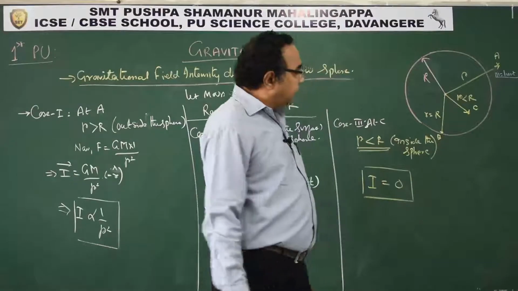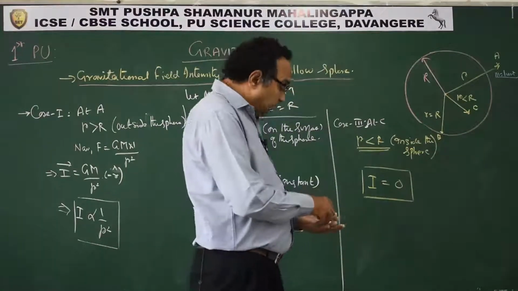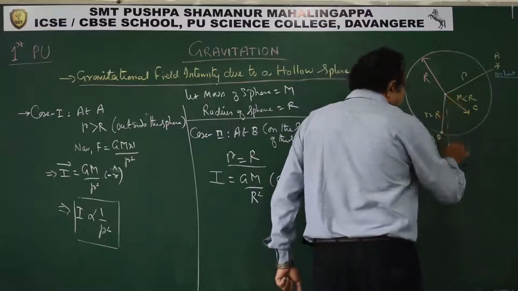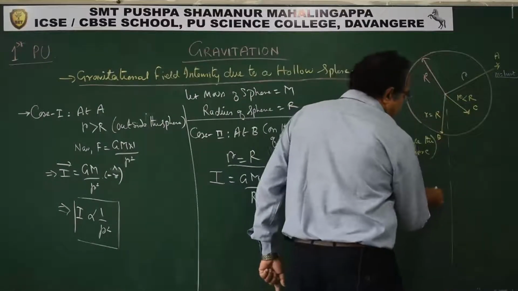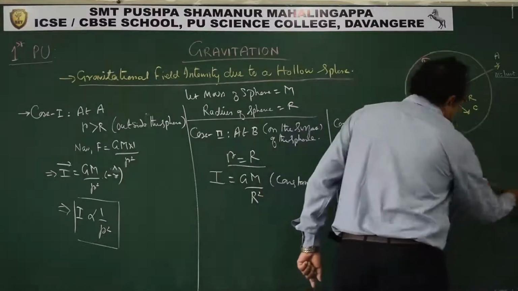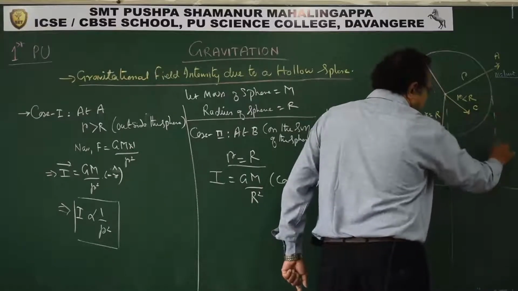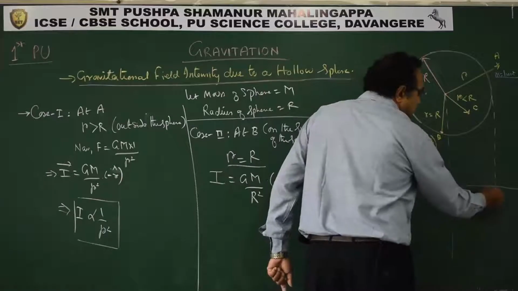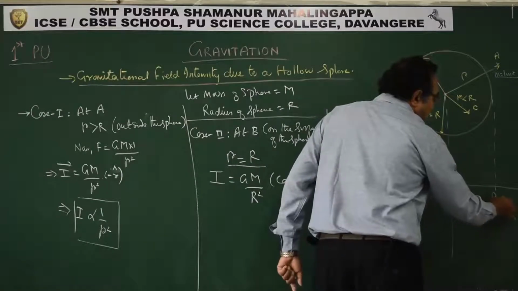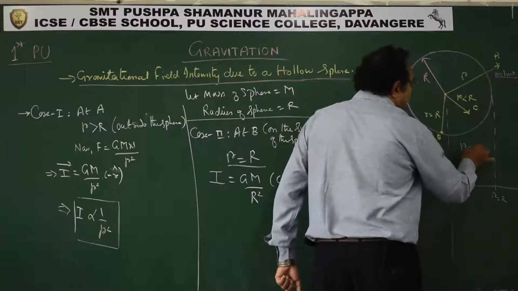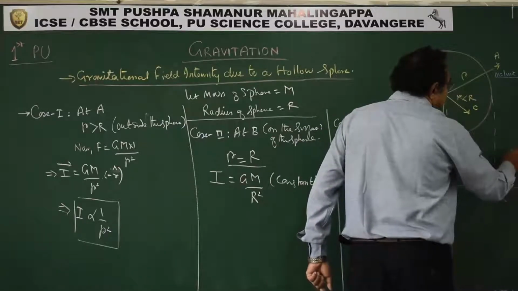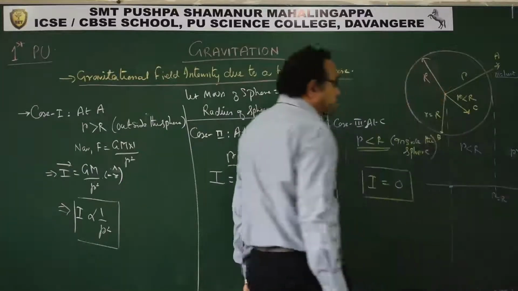Now if I is becoming 0, let us try to plot the graph. Again the same thing, plot the graph. Please understand how exactly we are plotting it. This is 0. This is r equal to R. Here I have r less than R, and here I have r greater than R. This is what we have.